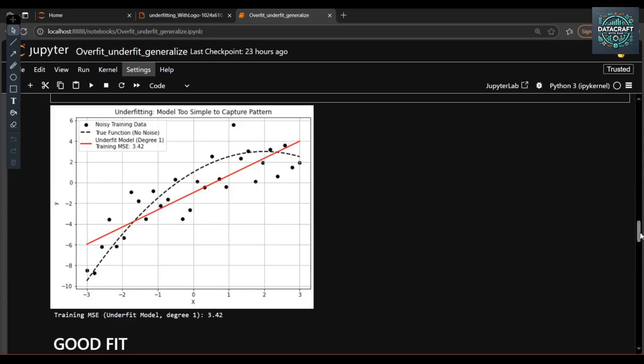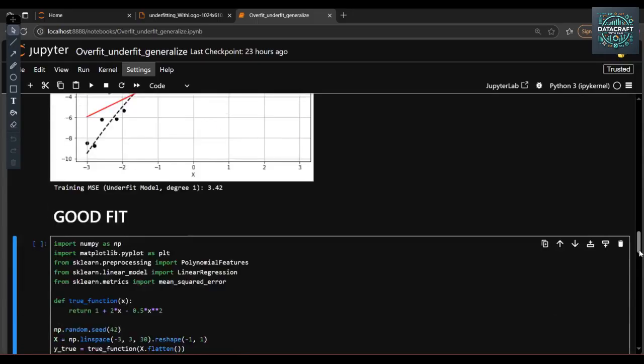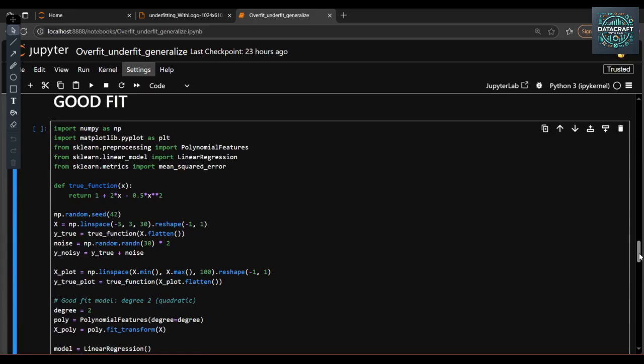Right now I am moving to the good model, which is the generalized model. The example I have taken is the same. I have trained one model using the NumPy library and matplotlib, and the model is the same linear regression, with mean square error as the performance metric. I randomly generated the data with NumPy and split it into independent and dependent variables.